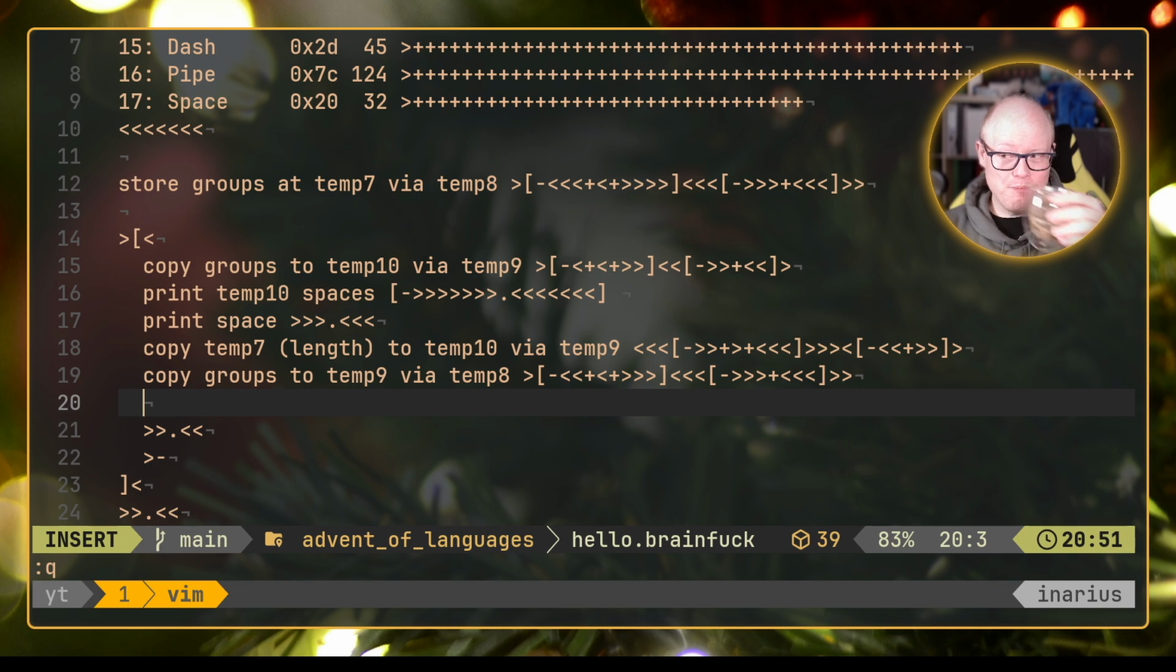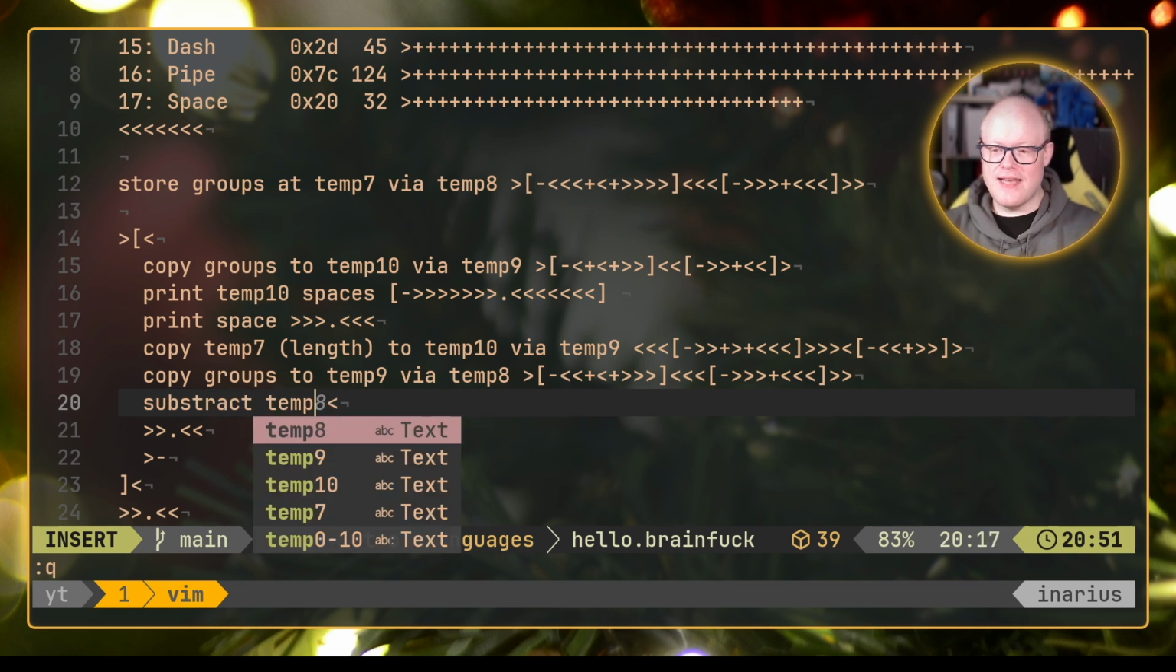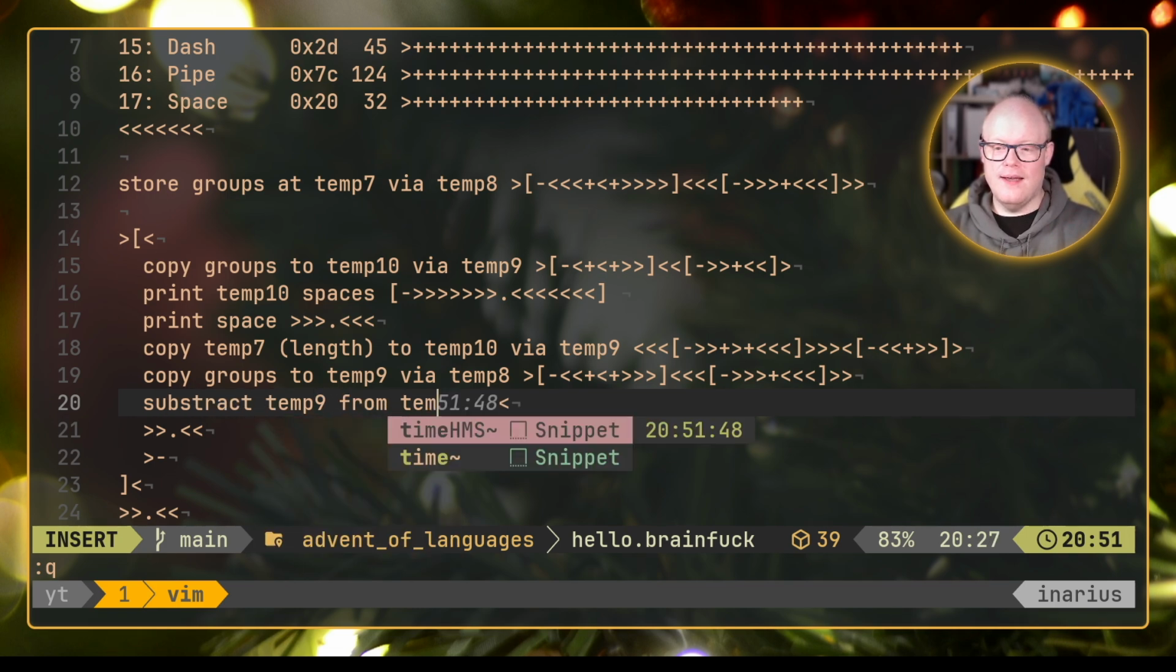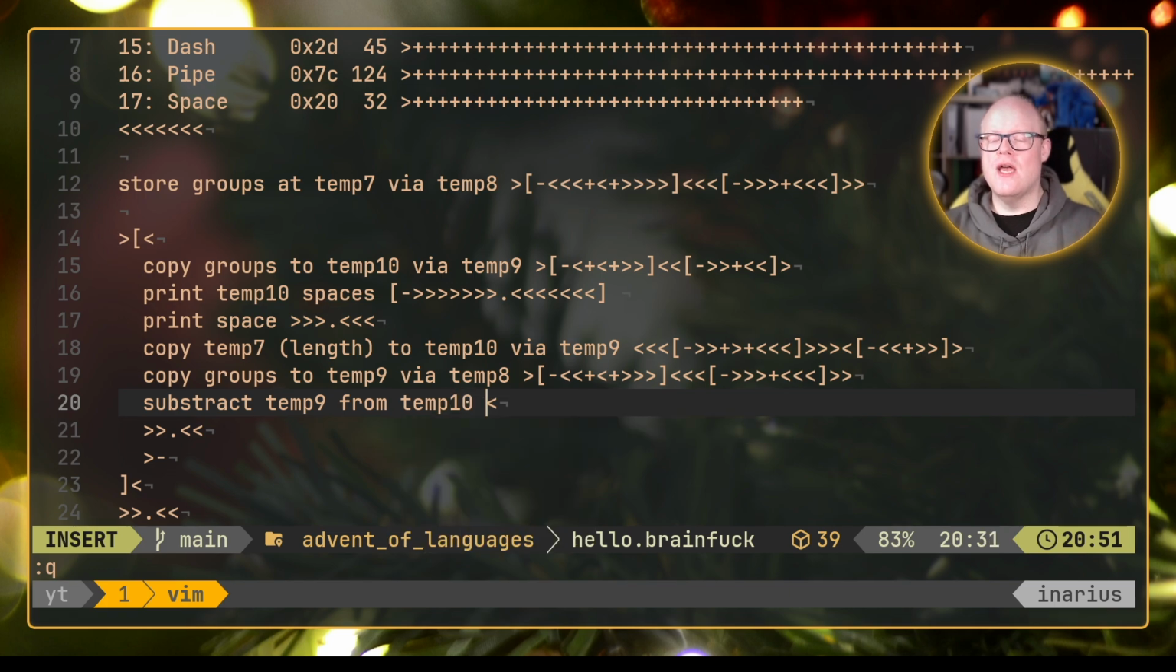So now we have actually copied the groups value to temp9. What we now need to do is go into temp9. So we need to subtract temp9 from temp10. We copied our full count into the temp10 variable before, and we now need to subtract temp9 from temp10.